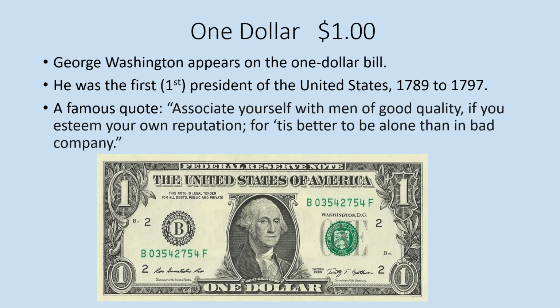So first of all, the $1. It's George Washington that appears on the $1 bill. He was the first president of the United States from 1789 until 1797. A famous quote from George Washington: "Associate yourself with men of good quality if you esteem your own reputation, for 'tis better to be alone than in bad company." Wonder what that means. Something to think about for another lesson.